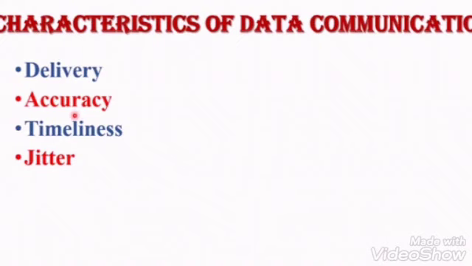Third, timeliness. The audio or video data has to be delivered to the correct destination in a timely manner without any delay. Next is jitter. Jitter means variation in packet arrival. Uneven jitter may affect the timeliness of the data to be delivered. So these are the major characteristics of data communication.